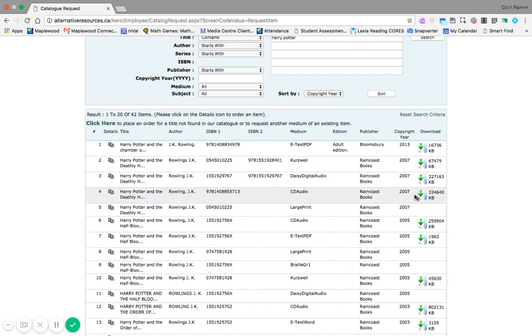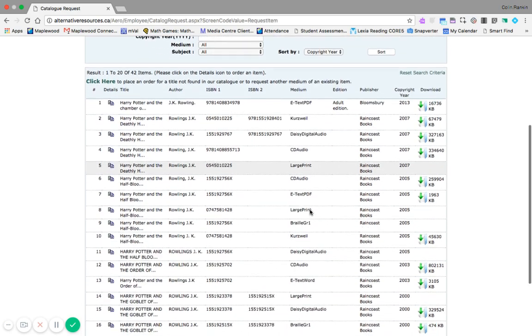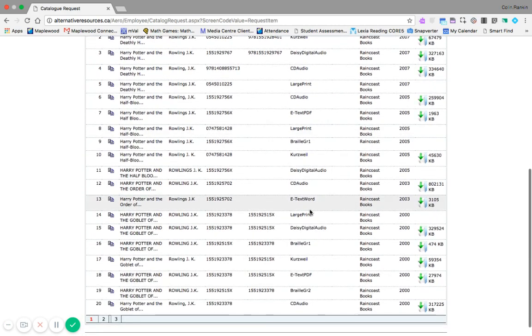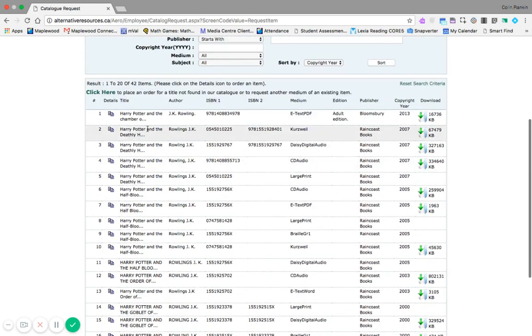Anything that has this green arrow here on the side, you can actually download pretty much on the spot. If it doesn't have that arrow, it means that you have to order it, and the W. Ross McDonald School will send it to you. So here's a large print copy of Harry Potter and the Deathly Hallows, which is awesome. As you can see, there are a lot of different resources that you have access to once you're a member at AERO. And in order to download them, you don't click on the download button over here. You actually have to click on these little books over here, but that'll be part of our next video.